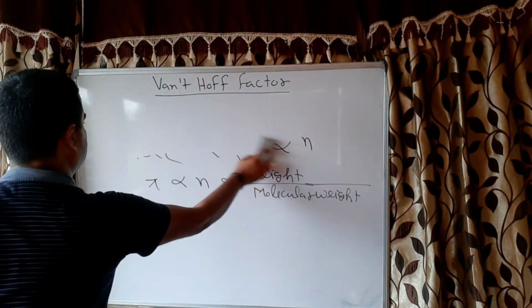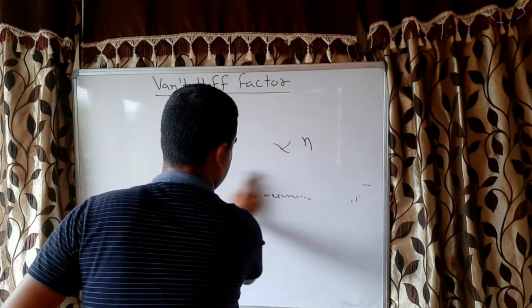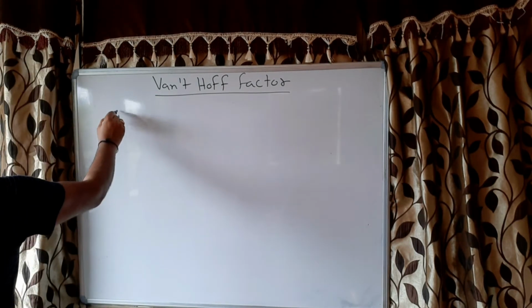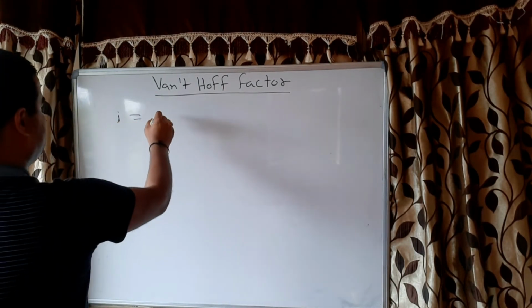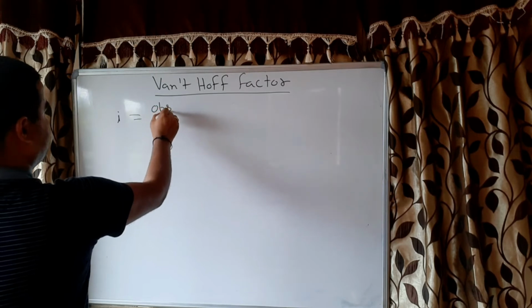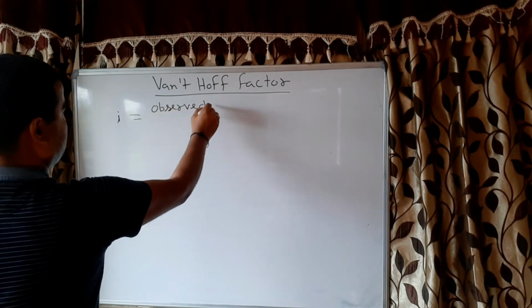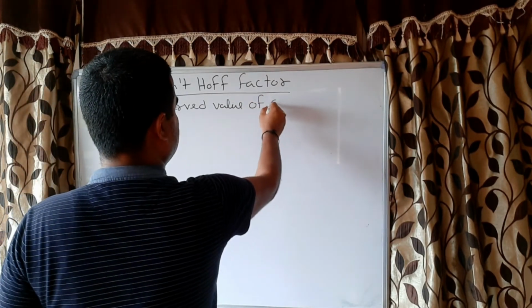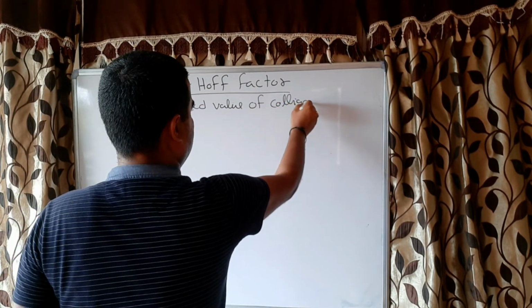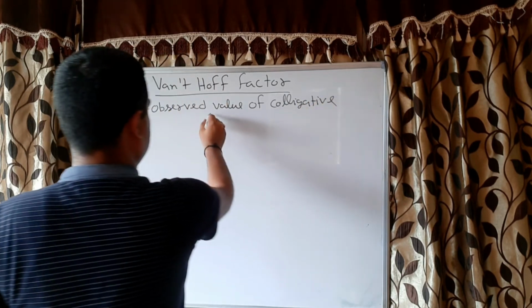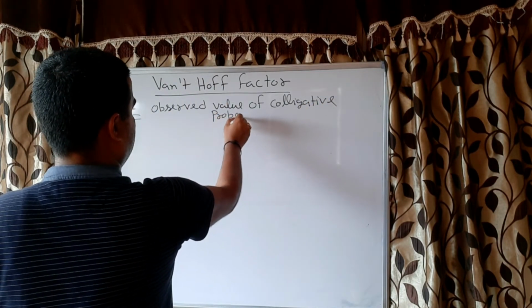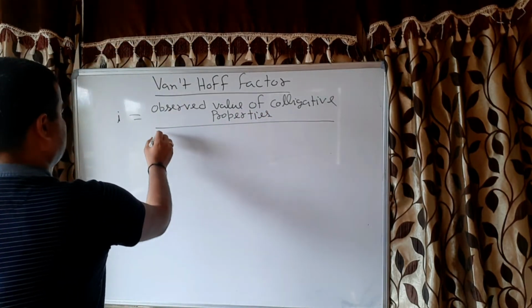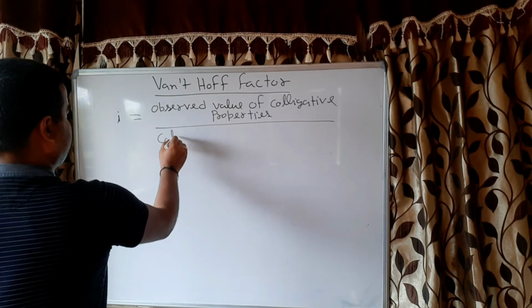Now, as I have written, Van 't Hoff factor i is equal to the observed value of colligative properties divided by the calculated value.